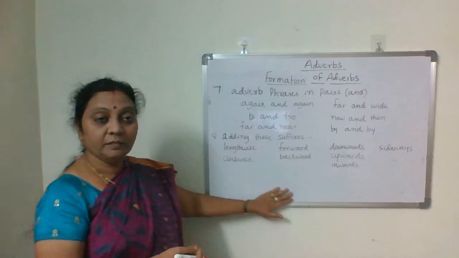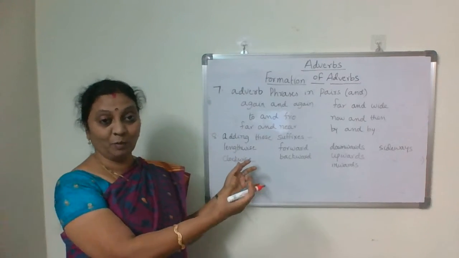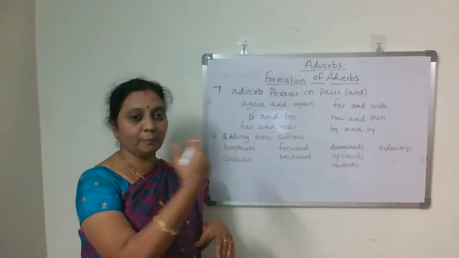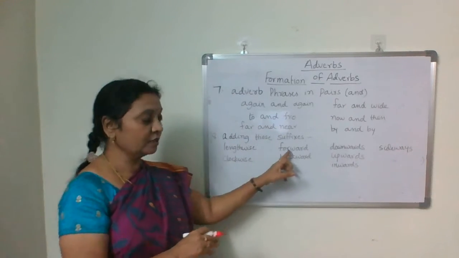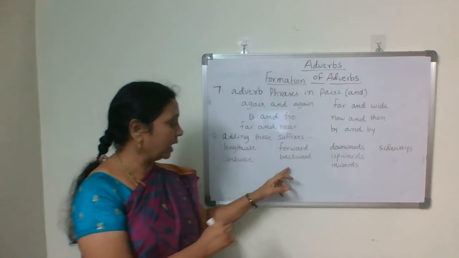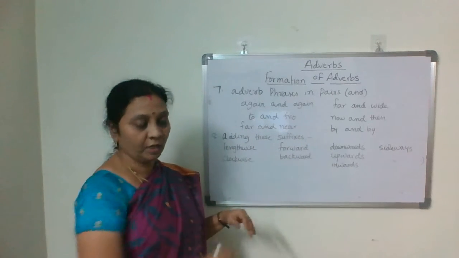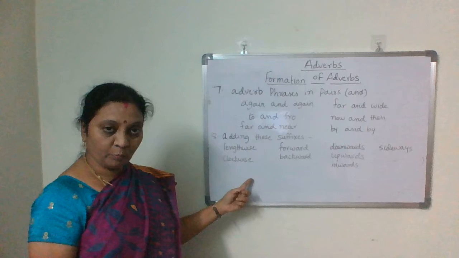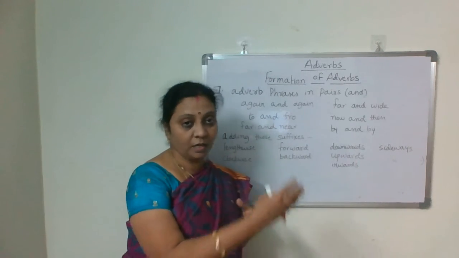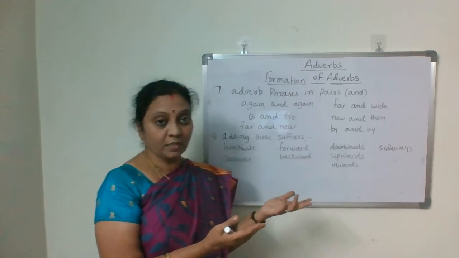Then by adding suffixes also, we get adverbs. Length plus wise, lengthwise. Clockwise, anti-clockwise. Forward, backward. Here we are adding wise, here ward, and here wards: upwards, downwards, inwards, eastwards.